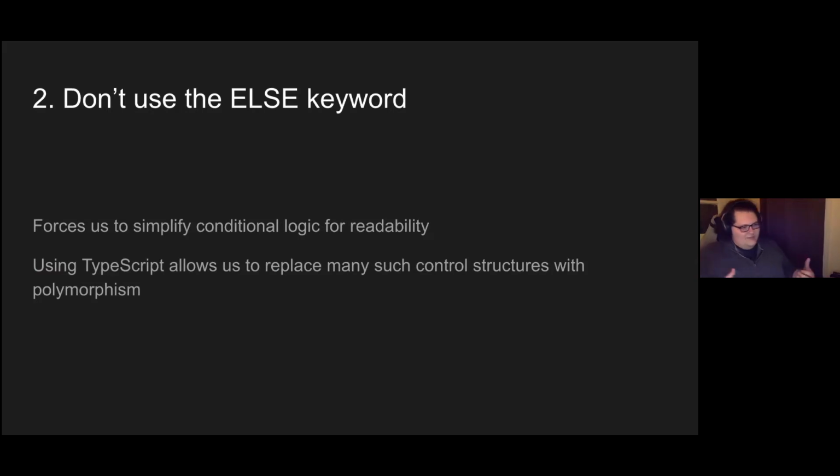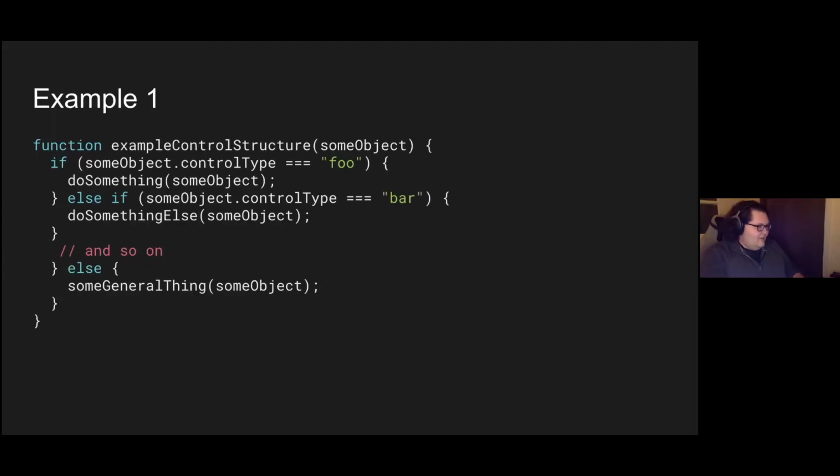So we can use something like TypeScript, where we can replace many such control structures with polymorphism. For example, we have an if, else if, else, and so on.